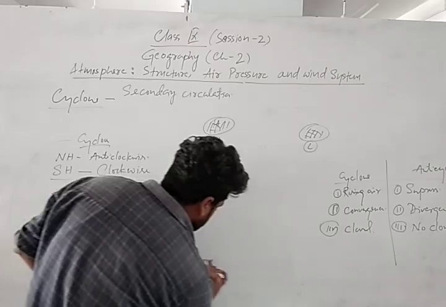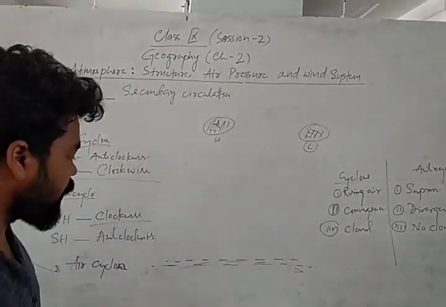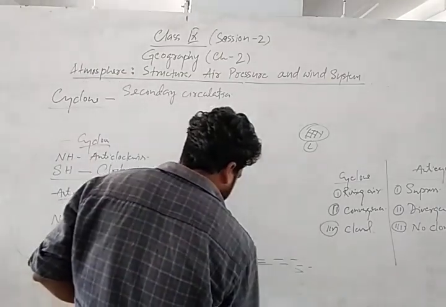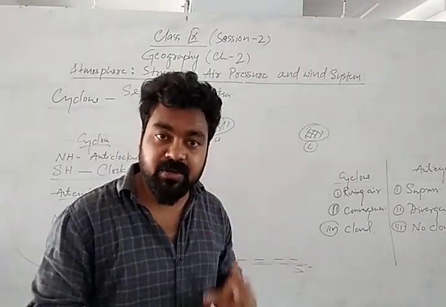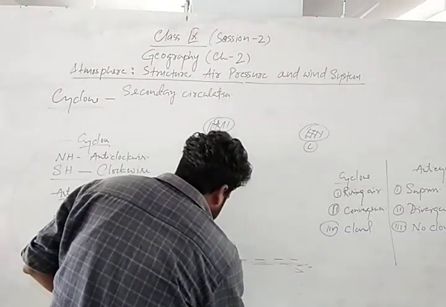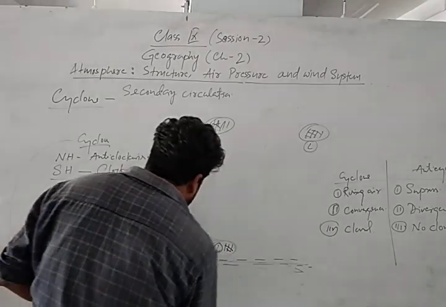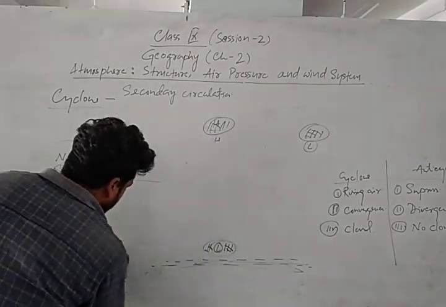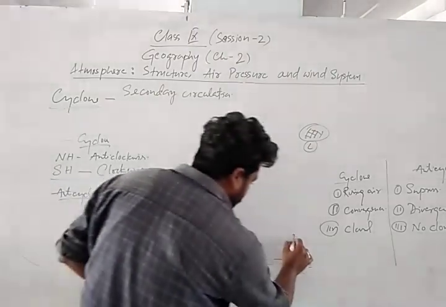Suppose, to form the cyclone, we always see a uniform area. Uniform area means that in a certain or large extent of area, the temperature, pressure, and humidity should be the same. Okay. Suppose this is a high pressure area. So what will happen? From the high pressure to low pressure, suppose these are the high pressure areas.